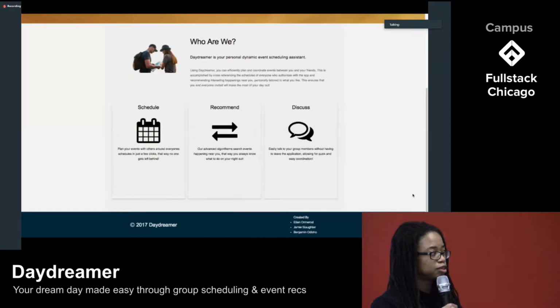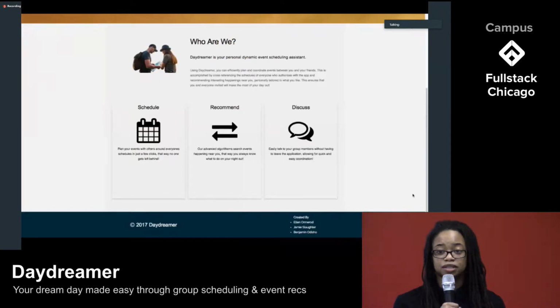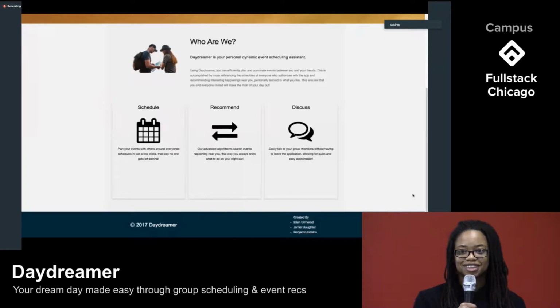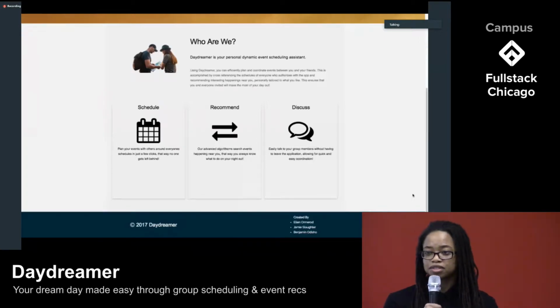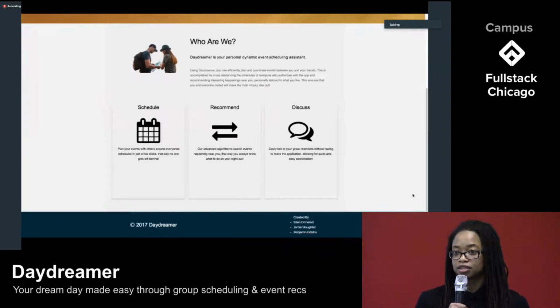We have scheduling capability that Ben will talk about and a recommendation algorithm that Ellen will discuss that compiles the group's interests and recommends an outing that the group as a whole would likely enjoy. So without further ado, this is Daydreamer.